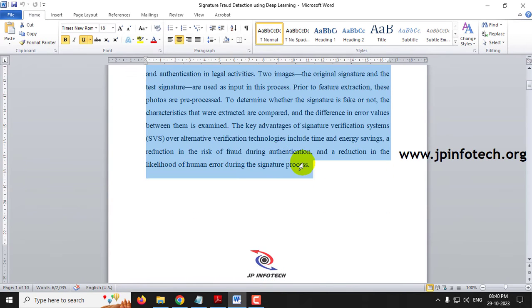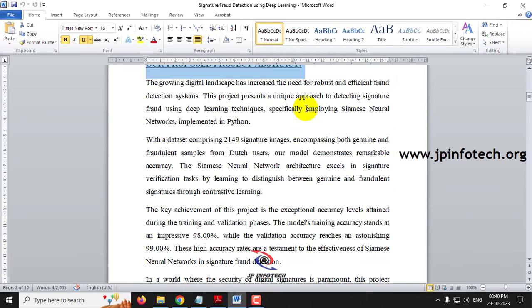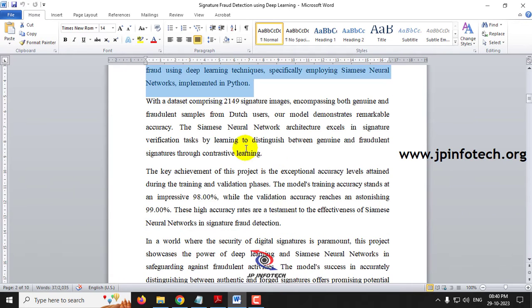This is the base paper abstract that is mentioned in the base paper. Now let us see our proposed abstract. In the proposed abstract you can see the basic introduction of the project, signature verification using Siamese Neural Network, and here you can see the data set part. The data set contains around 2149 signature images, which contain both genuine and fraudulent samples. Based on that we will be training the model.